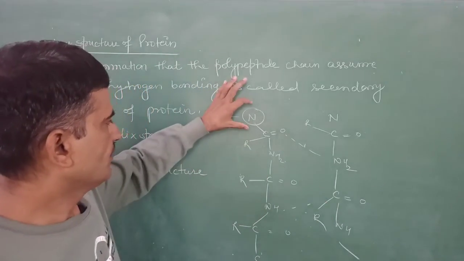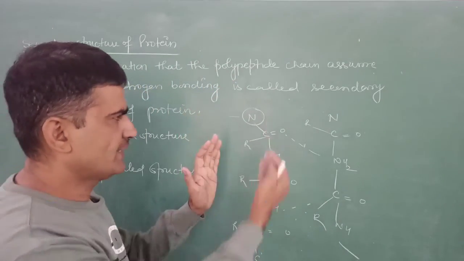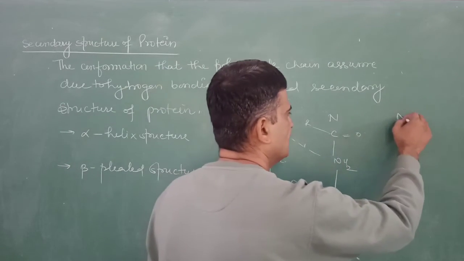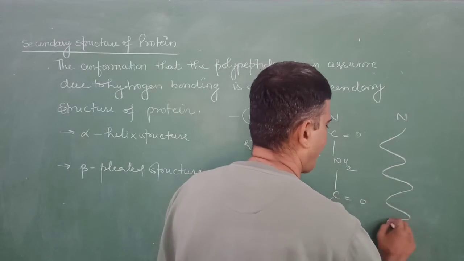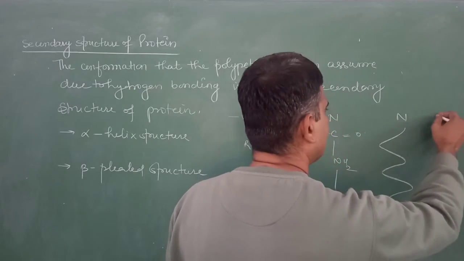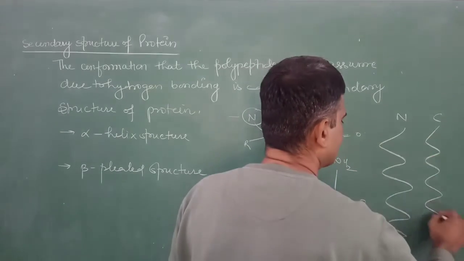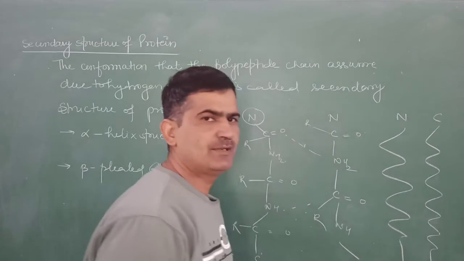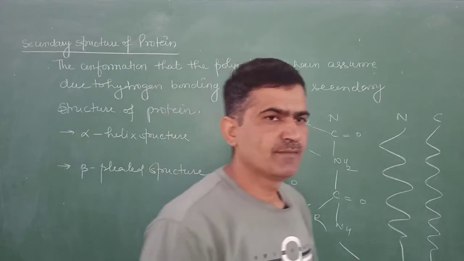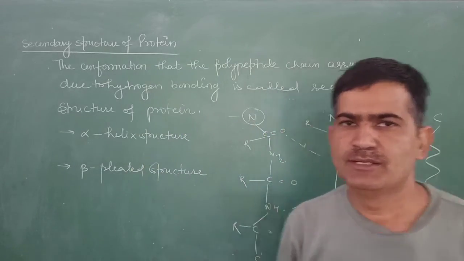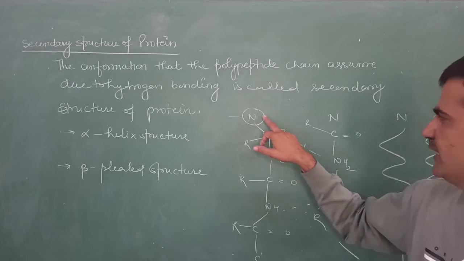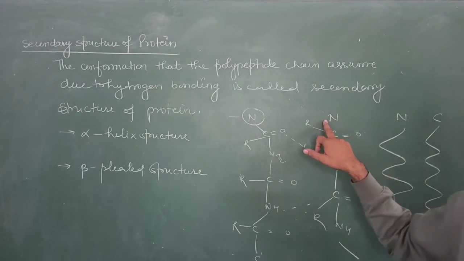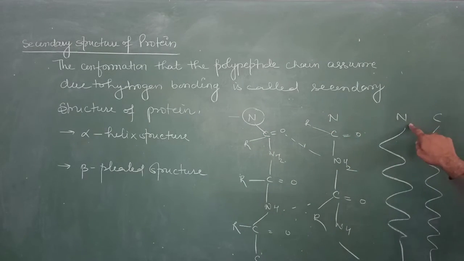And if these polypeptide chains are in opposite directions, this one side is the N side and another side is the C side, and these are held together by means of the hydrogen bonding, and these are known as the beta pleated structures. If the N side is the same side, this is known as parallel. If one side is the N side, another side is the C side, it is known as the anti-parallel